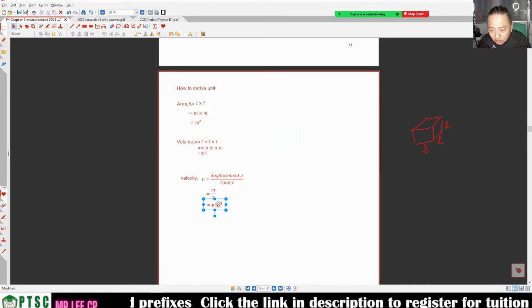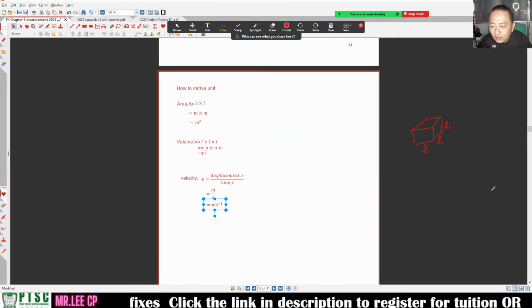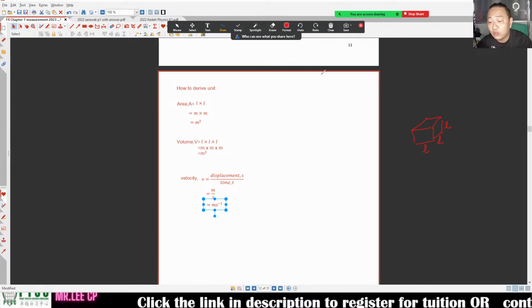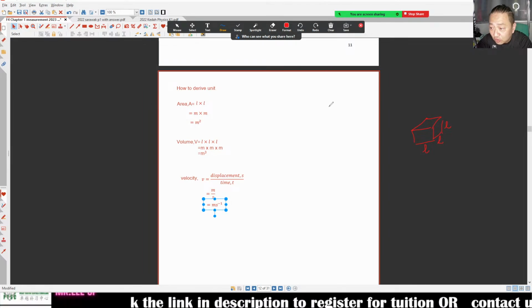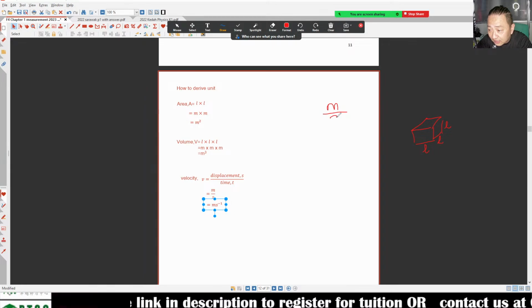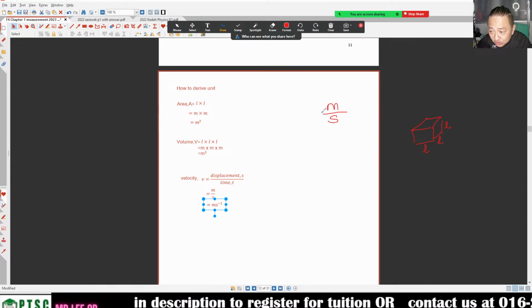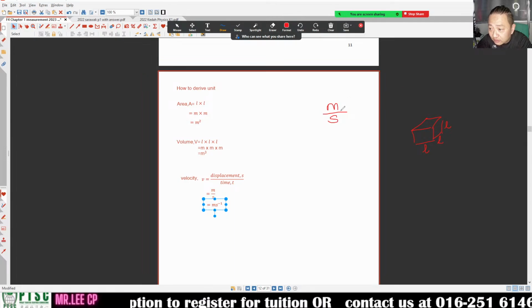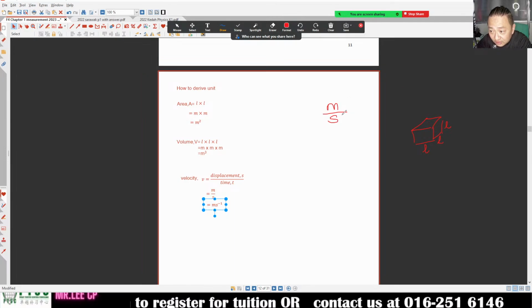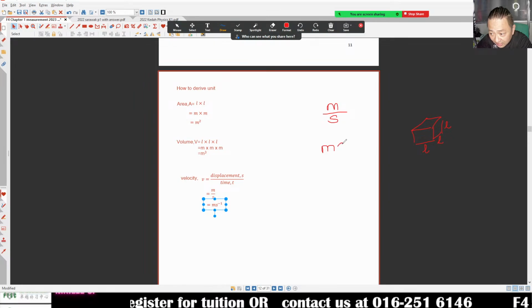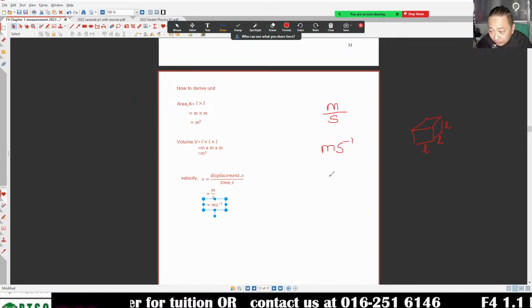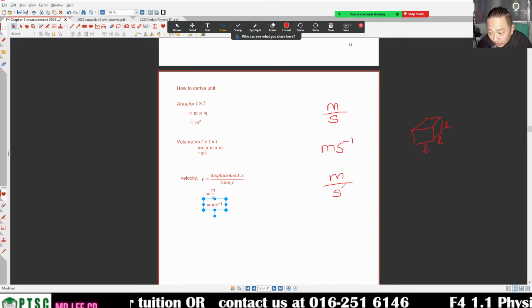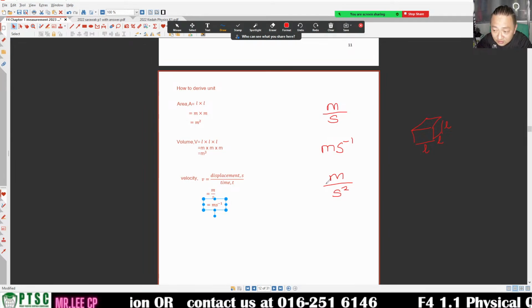Now, teacher, why ms minus 1? So I slightly explain to you. Meter divided by second. Whenever you see over, the power is minus 1. Next time you see over, it will be minus 1, so you write it as ms minus 1. If it is m divided by s square, how are you going to see this over?